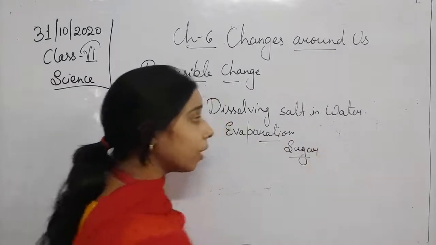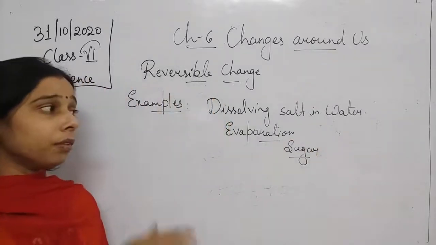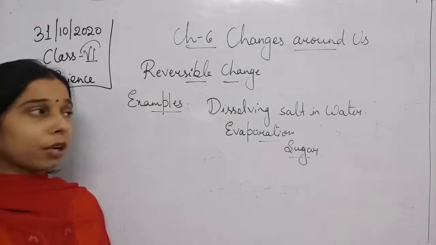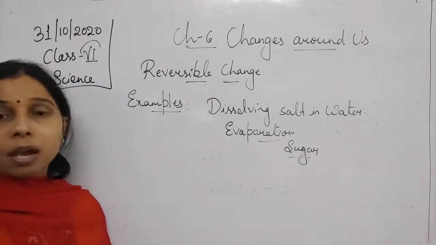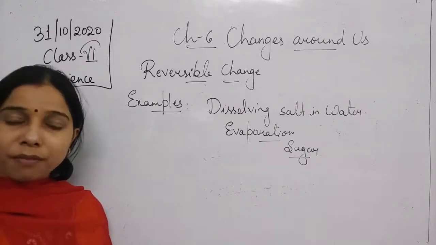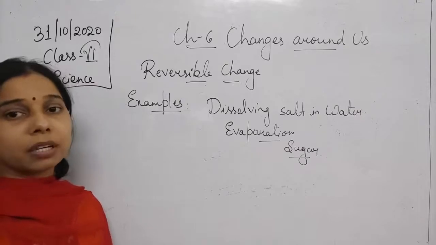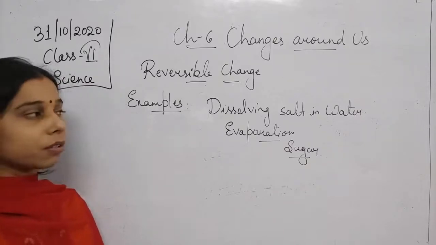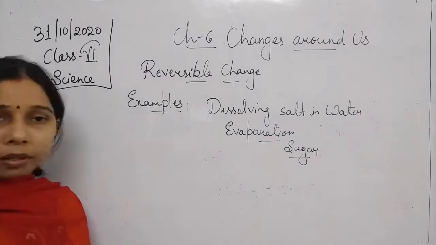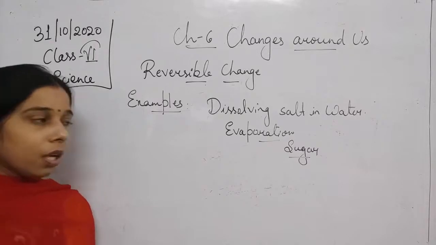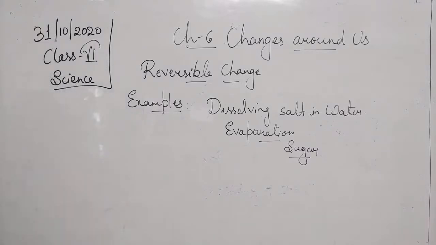So dissolving sugar in water is also an example of a reversible change, because if you mix sugar in the water and you provide heat to it, ultimately this sugar will be left in the form of sugar crystals at the bottom of the container in which you have taken the solution, while the water which is present in it will get evaporated. Okay, so we can say that the sugar solution can also be reversed.